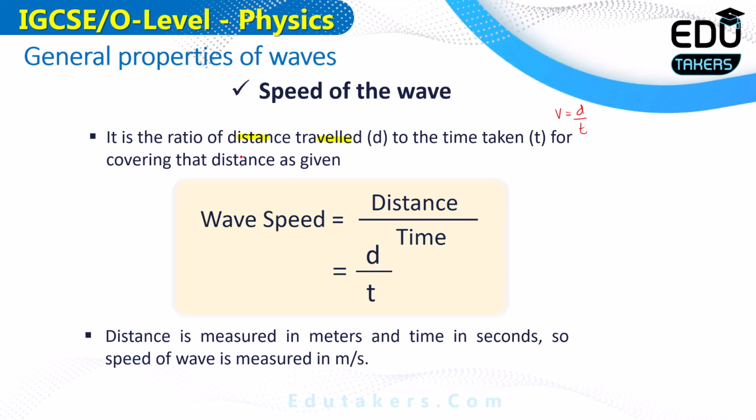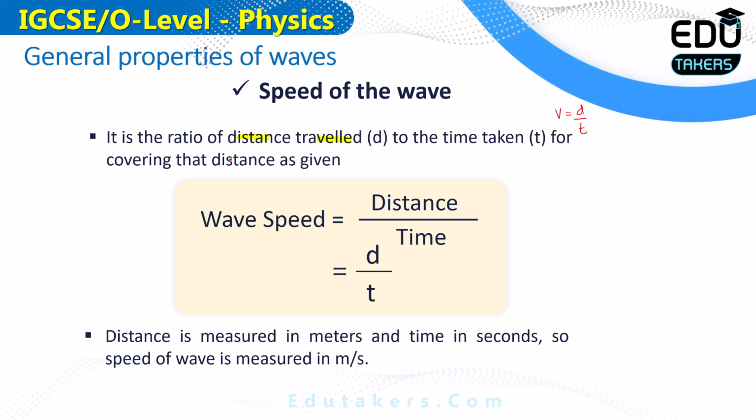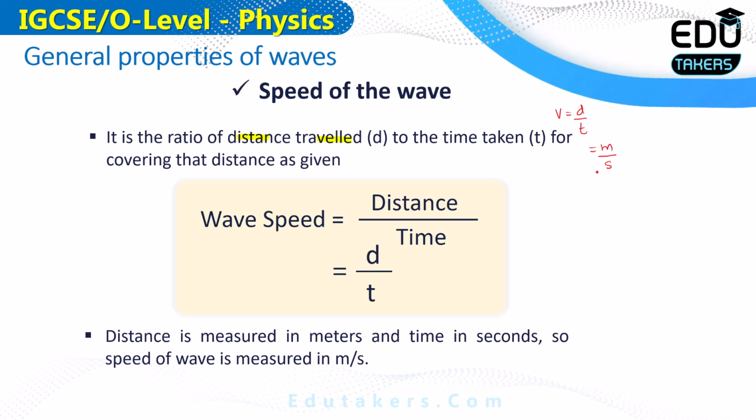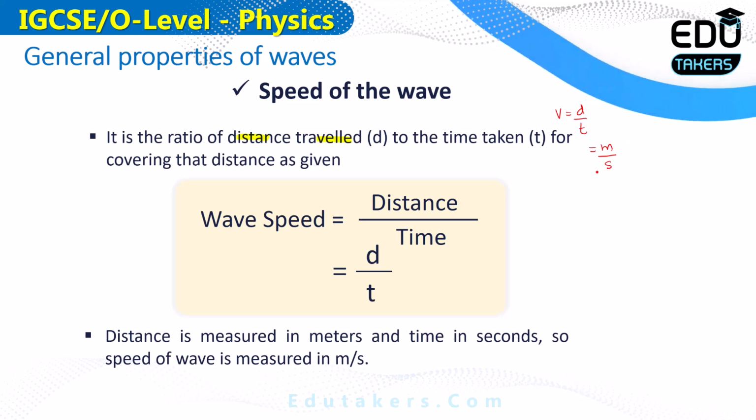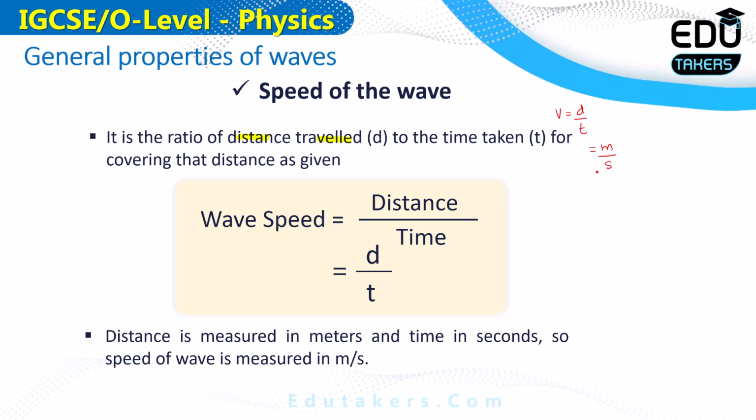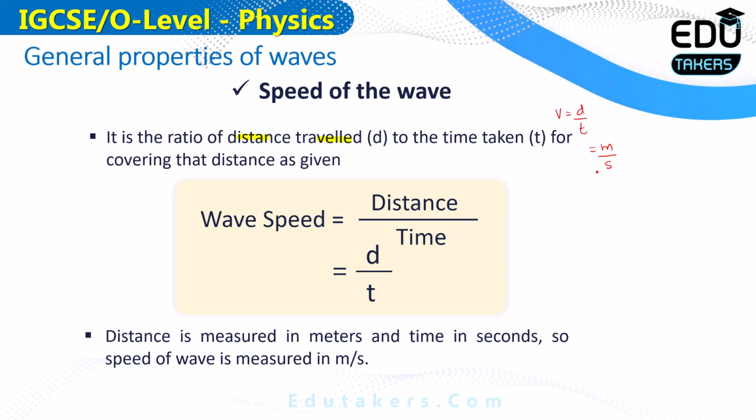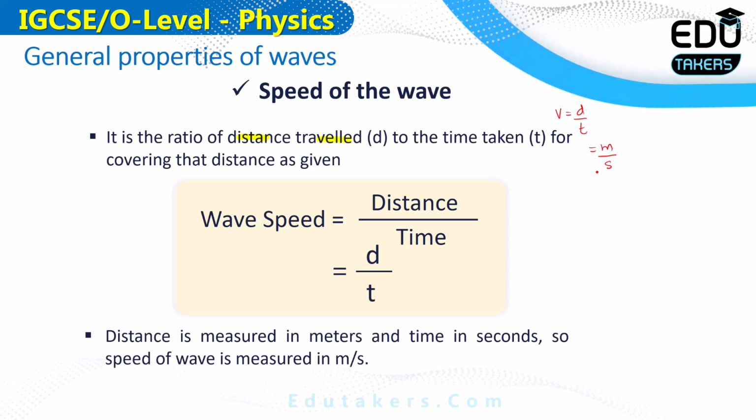What is the unit for the speed of the wave? You know the unit of the speed because the distance is measured in meters and the time is measured in seconds. So meter per second is the unit for the speed. It means that the speed of wave is also measured in the same unit, which is meters per second, because meter is the SI unit of the distance and the second is the SI unit of the time. So meter per second is the SI unit of the speed of the wave.